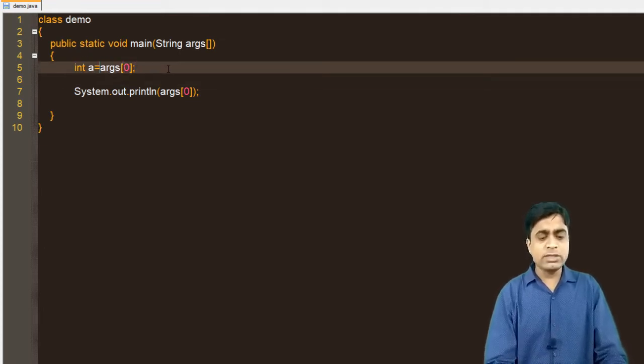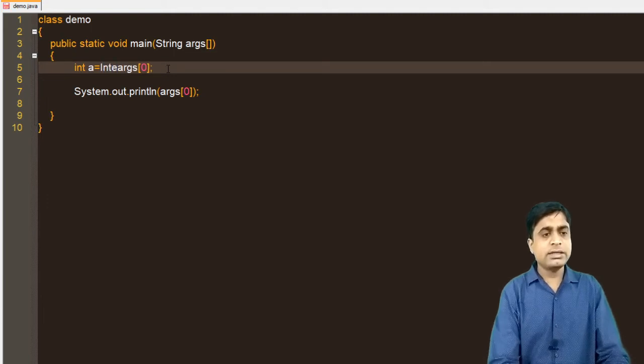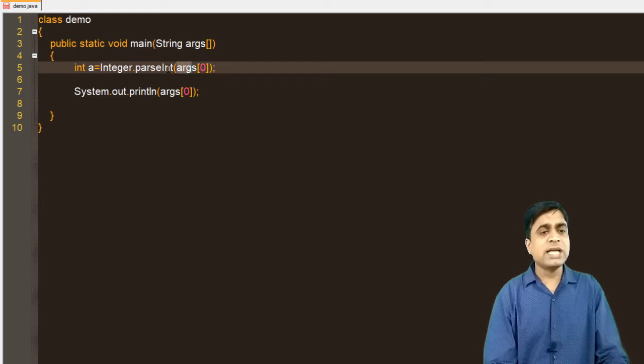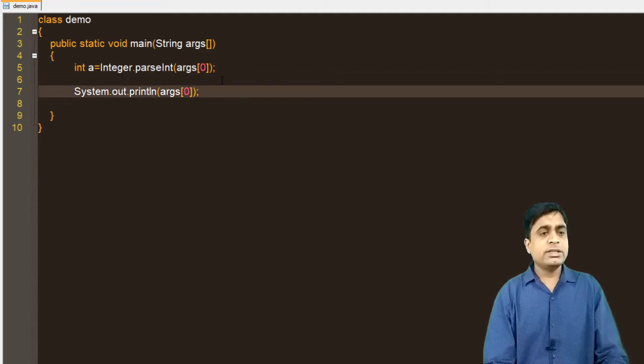Just write the name of the class, Integer dot parseInt. This is a method of the Integer class, the parseInt method, and in the method argument you pass this args of 0. From this parseInt method you can convert any value of this type to an integer. Now that value is converted.